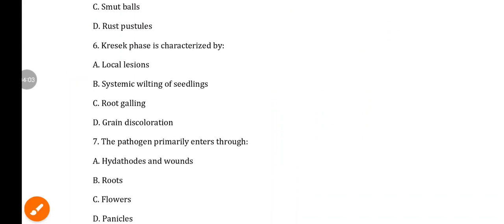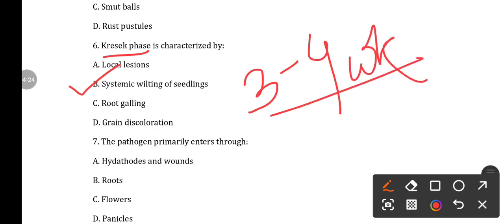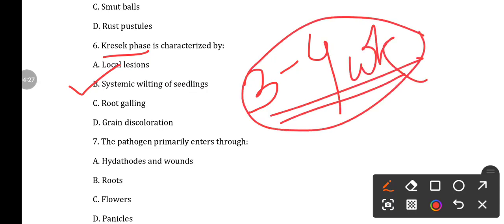Next, question number 6, Kresek phase is characterized by. Option A local lesions, option B systemic wilting of seedling, option C root galling, option D grain discoloration. Here the answer is systemic wilting of seedling. So the Kresek phase generally occurs at 3 to 4 week seedling at the nursery stage. Sudden systemic wilting occurs, that is known as Kresek, which was first reported from Indonesia in 1950.